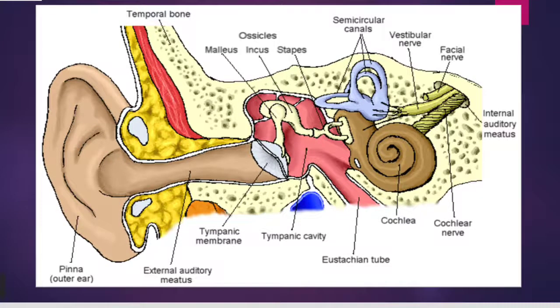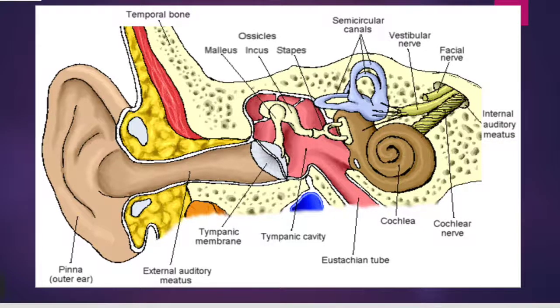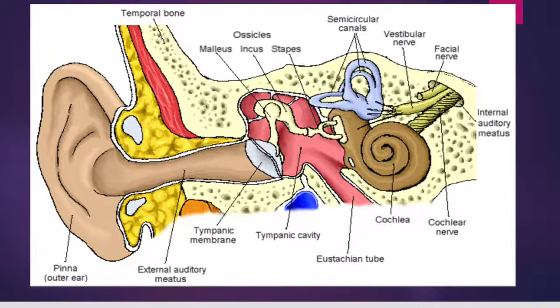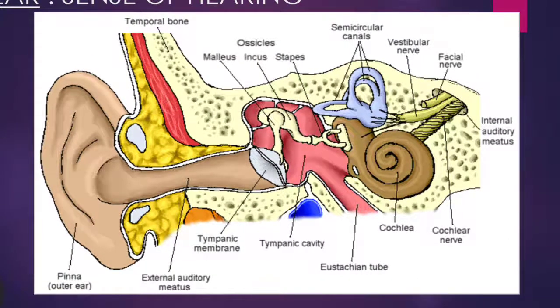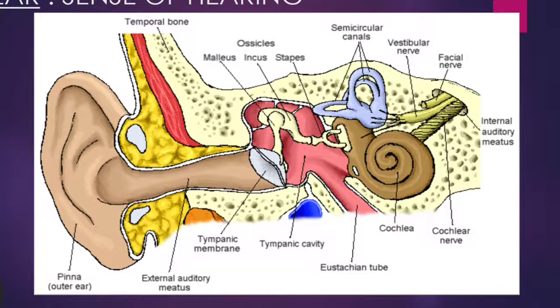It consists of the vestibule, three semilunar canals and the cochlea. Can you see the three semilunar canals at the top, light purple color? Yes, and the snail-shaped cochlea. So, the internal ear consists of the vestibule, three semilunar canals and the cochlea.